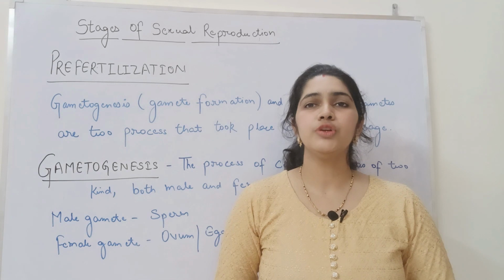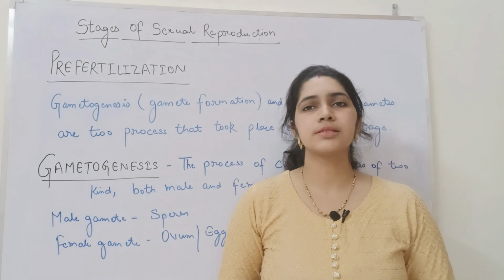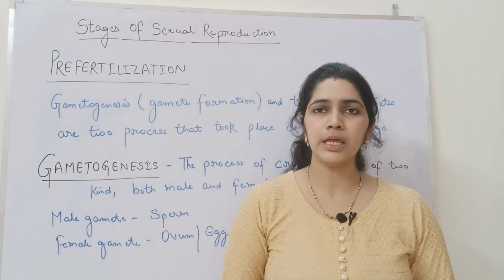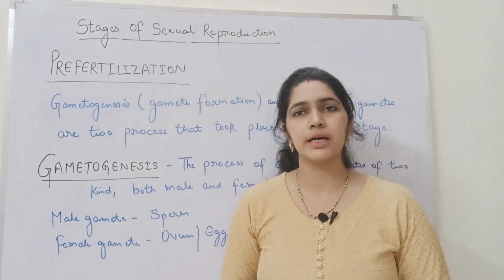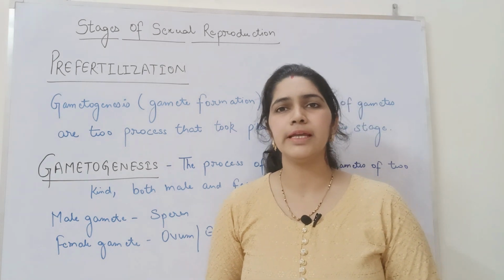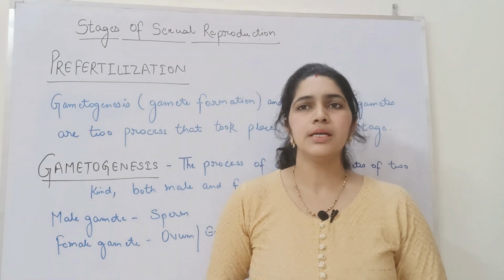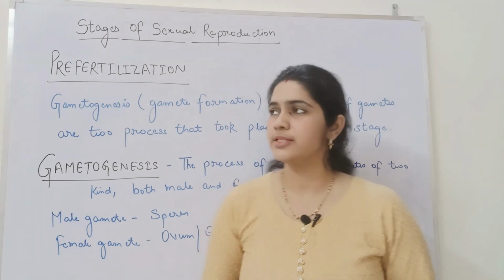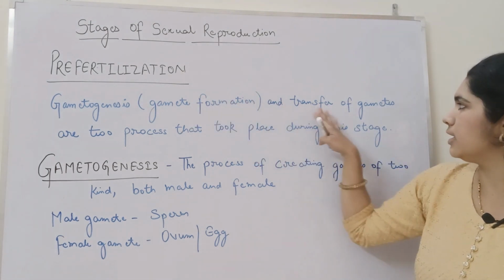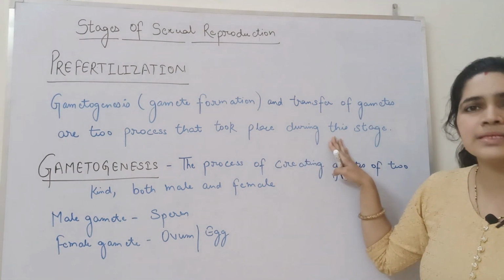If I talk about unisexual animals, in case of unisexual animals, this transfer of gametes occurs by sexual intercourse. Even in humans, sexual reproduction occurs and fertilization is internal by means of sexual intercourse. Now let us have a look at the statement of pre-fertilization event. Pre-fertilization: gametogenesis, that is formation of gametes, and transfer of gametes are the two processes that take place during this stage.